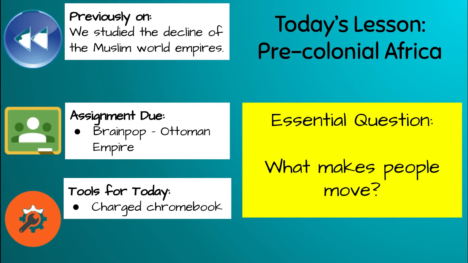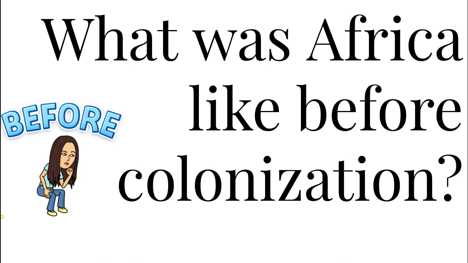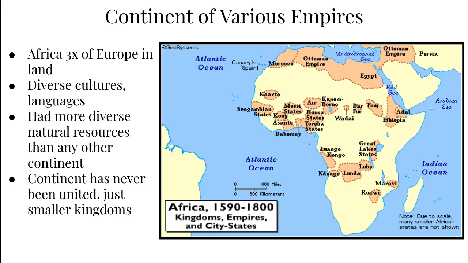Remember, the essential question for this chapter is, what makes people move? First topic, what was Africa like before colonization? Africa is an enormous continent, much larger than Europe, and it has a wide variety of cultures and languages. This has made Africa harder to unite against outsiders who have sought its natural resources. Africa should be the richest continent by resource value alone.